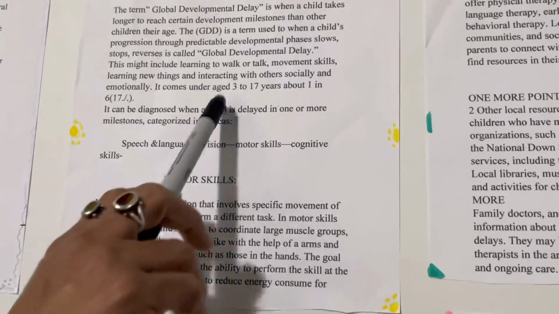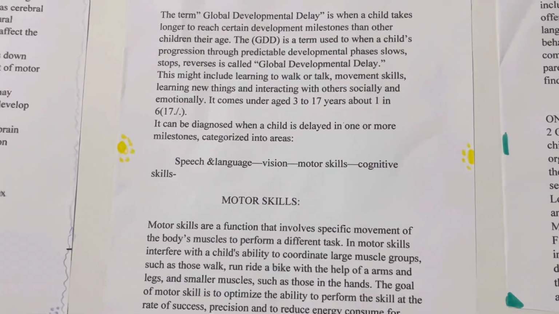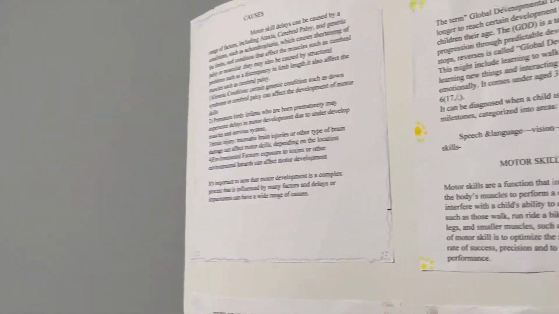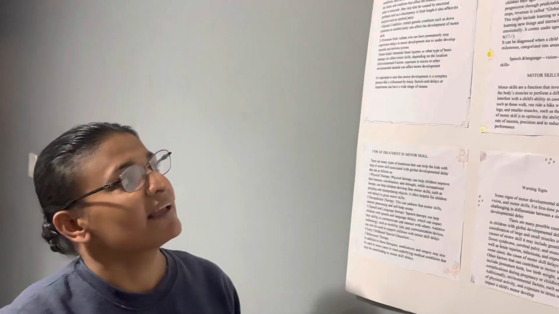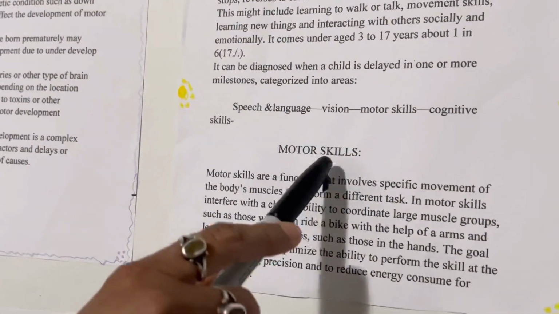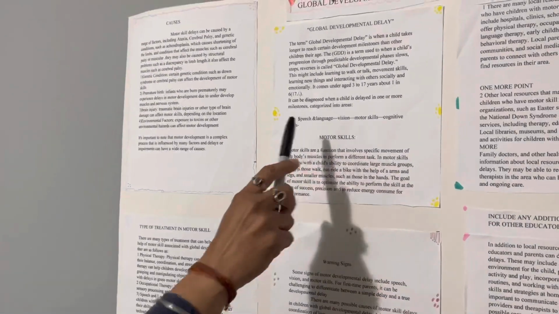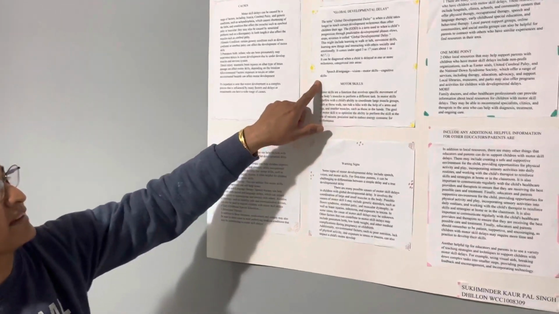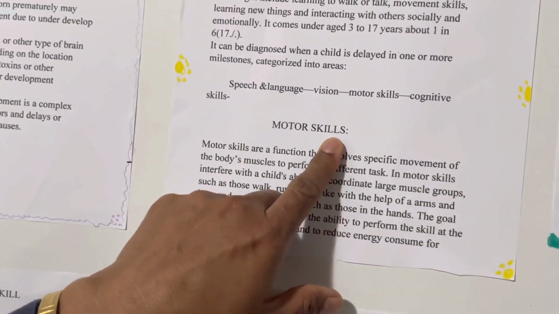This might include learning to walk or talk, movement skills, learning new things, and interacting with others socially and emotionally. It can be adaptive when a child has delays in one or more milestones. The characteristic areas are speech and language, vision, motor skills, and cognitive skills. These are the types we have to explain. So my topic is motor skills.